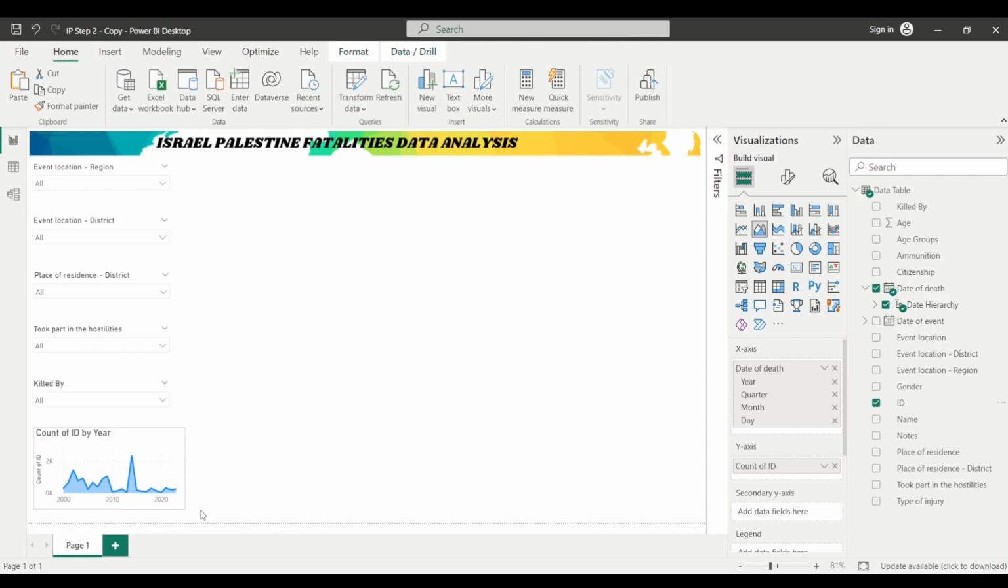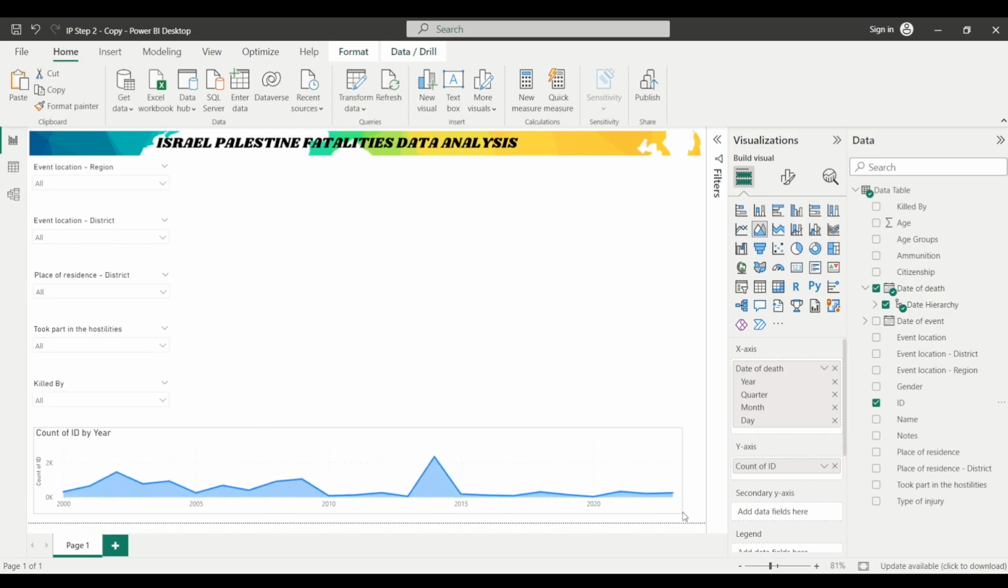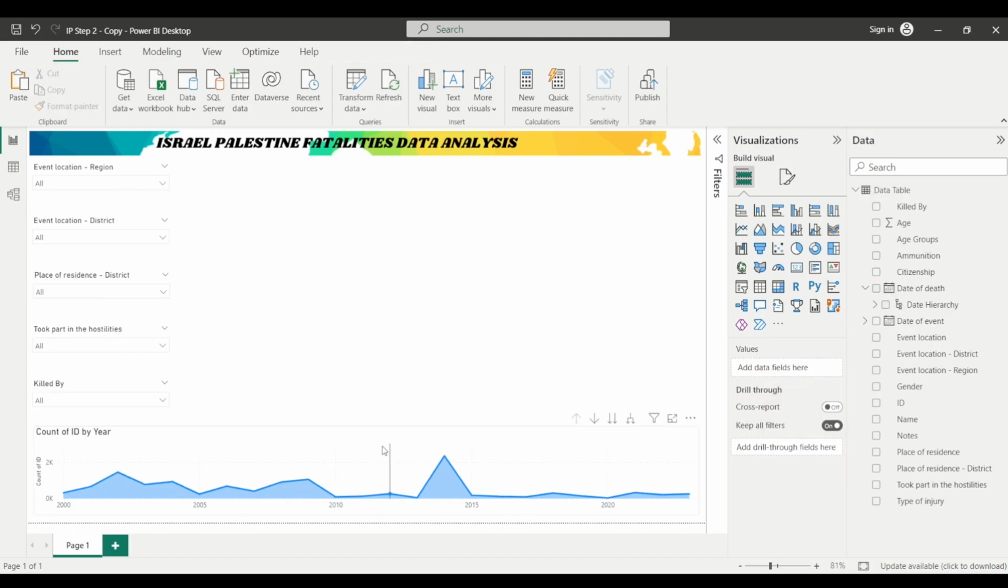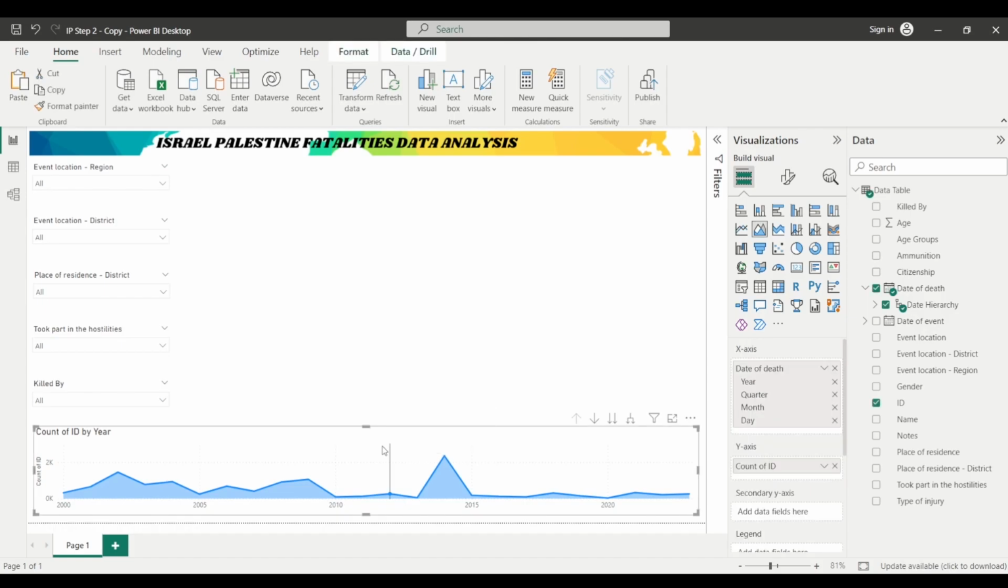So I will simply resize this area chart and place it here like this. Fine. So here you can see that this represents the number of fatalities by year. I want to do some formatting in this visual. I will first click on this visual, and then click on the format your visual option in the visualizations pane.